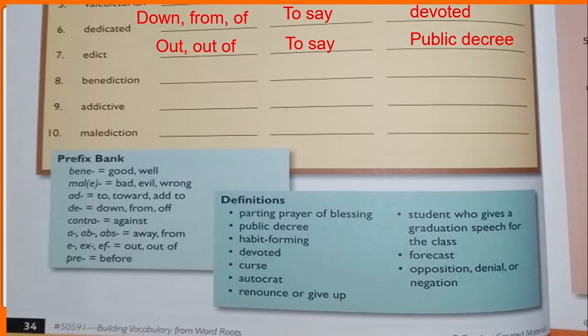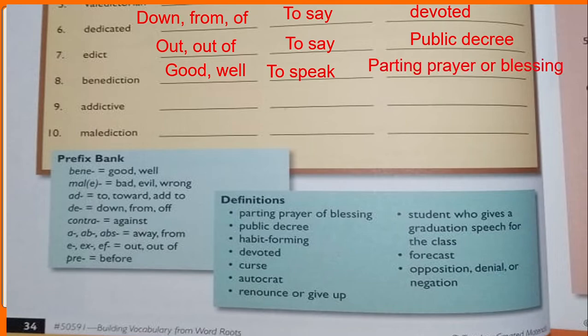Then we have benediction. In benediction, we have the prefix bene, which is good or well, and the base word again is to speak. Diction is to speak properly and pronounce the words properly, and the word together means parting prayer or blessing, okay? Then we have the word addictive, where add means to or toward, and the base word dict means to say, and with it is a habit or forming. It's to say toward a habit or forming a routine or something.